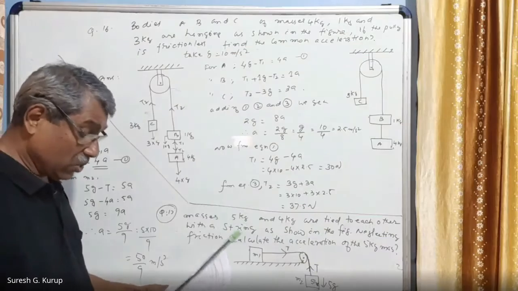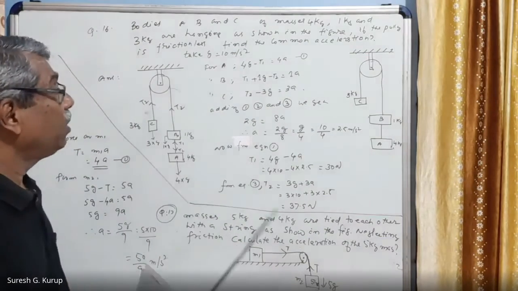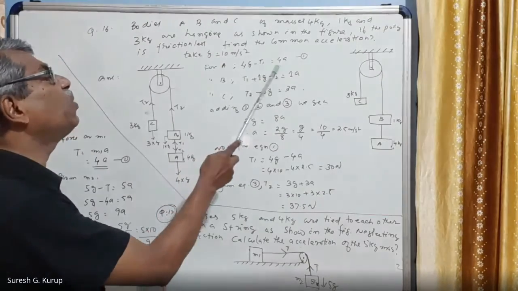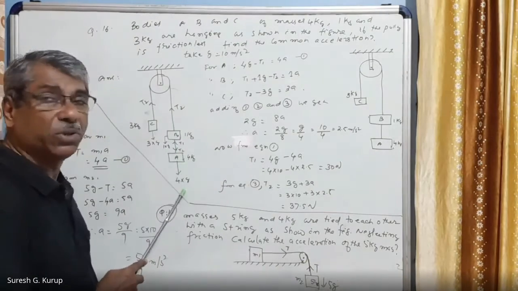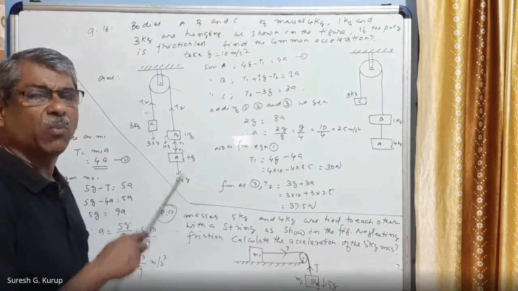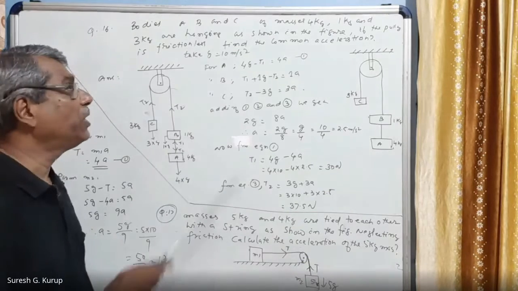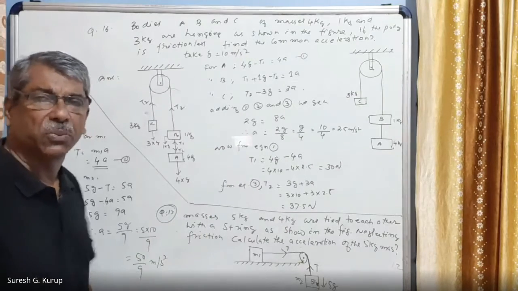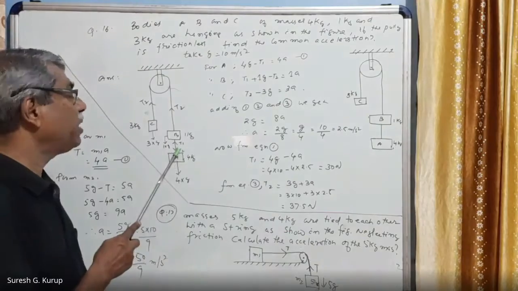So what we can write now is, for the body A, 4g minus T1 is equal to 4a. Why 4g minus T1? Because T1 is in the upward direction and 4 into g is in the downward direction. The body has to move in the downward direction. Therefore, T1 is less than 4g. Therefore, 4g minus T1 is equal to 4a. We can write this for the first body. Am I correct? What is the tension developed here? T1.